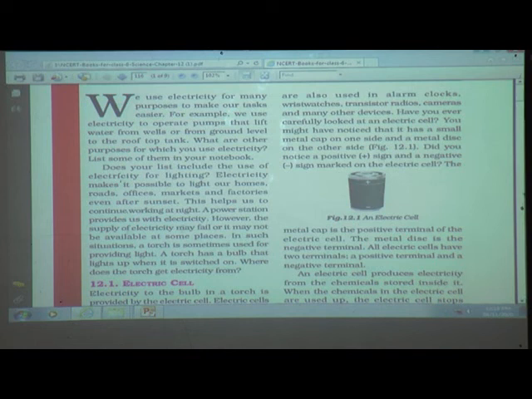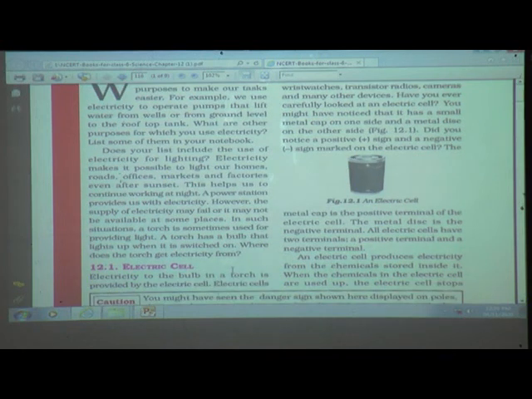However, the supply of electricity may fail or it may not be available at some places. In such a situation, a torch is sometimes used for providing light. So whenever there is no electricity, what do we use, students? A torch. Very good. A torch has a bulb that lights up when it is switched on. Where does a torch get electricity from? Can you tell me, students?